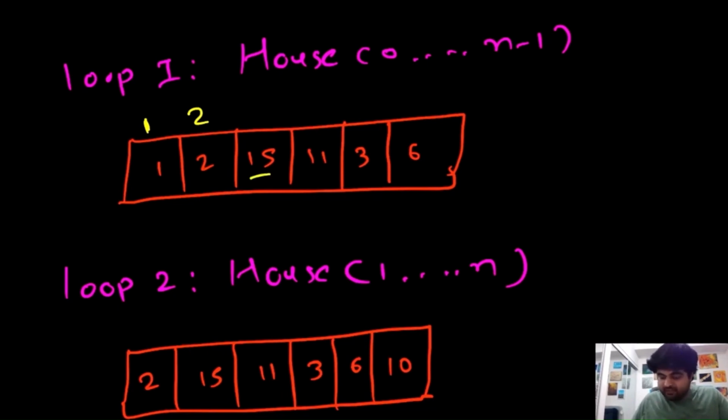Either we keep the value of 2 we have, or we keep the value of 1 plus the third house value, and whichever is the maximum amongst these two, we are going to keep. So 1 plus 15 is going to be 16, and of course 16 is greater than 2, so up until house number 3, the maximum amount we can rob is 16.